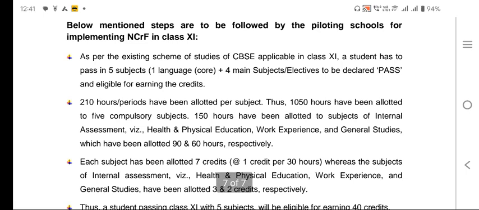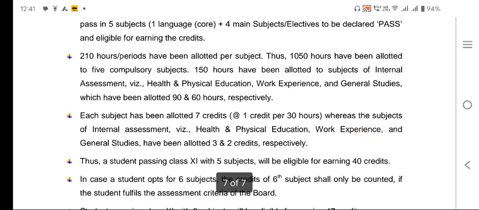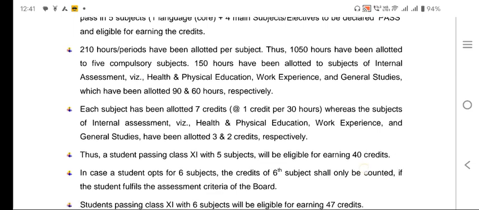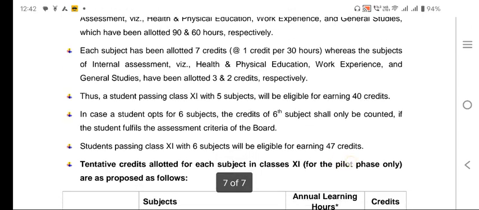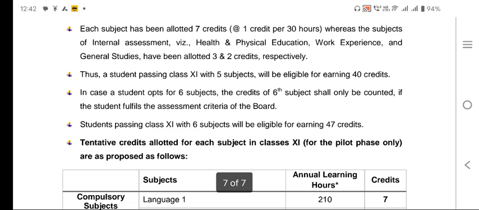Now it will be class 11. So in class 11 also they need to take 5 subjects, 1 language that is core, and 4 elective subjects, to be declared pass. And if the students take more subjects, that means more credit will be accumulated by the students. Each subject will be 7 credits. You know that health and physical education and work education are separated with 3 and 2 credits respectively. The students passing class 11 with 5 subjects will be eligible for 40 credits.